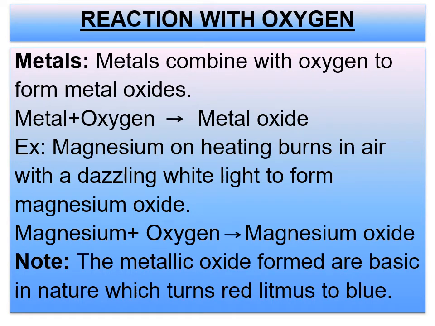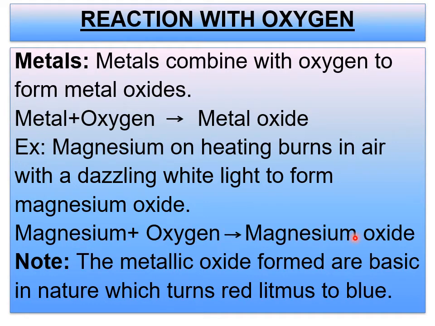Keep in mind that metals combine with oxygen to form metal oxides. All the metals combine with oxygen to form metal oxides. So the general equation you have to remember here is: metal plus oxygen gives rise to metal oxide. For example, if you take magnesium, on heating it burns in air with a dazzling white light to form magnesium oxide. This is the general equation I told; for any metal, you can use that. Magnesium plus oxygen gives rise to magnesium oxide.